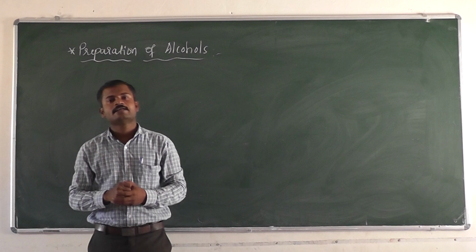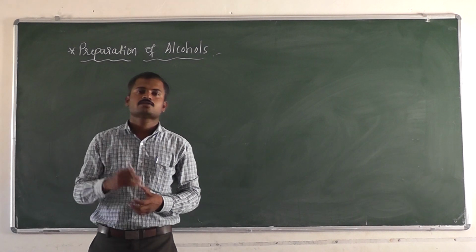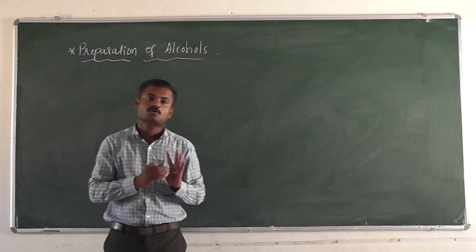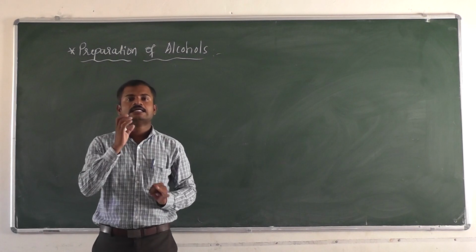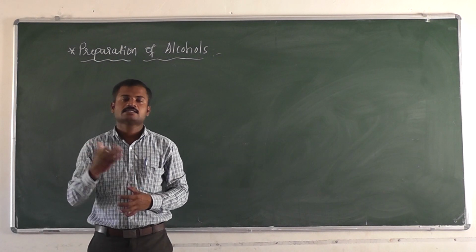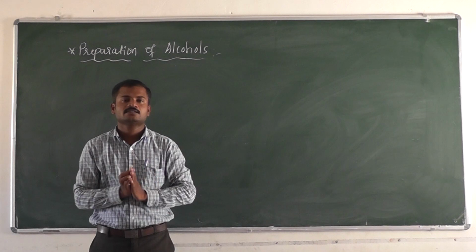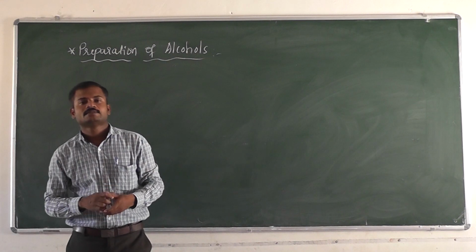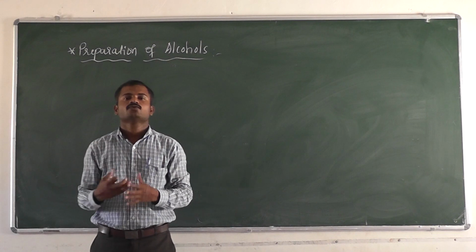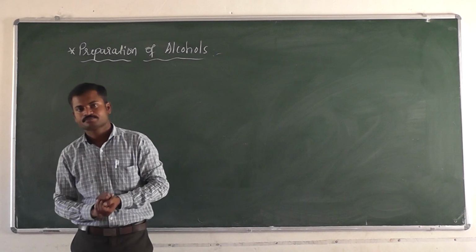In saturated aliphatic monohydric alcohols we classified primary, secondary and tertiary alcohols. On the basis of sp2 hybridization we classified vinyl or vinylic alcohols. We can also classify the phenols.